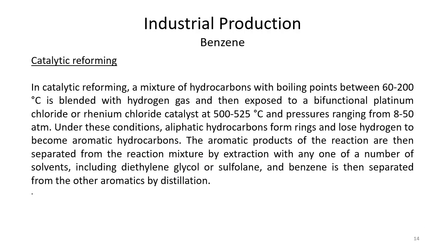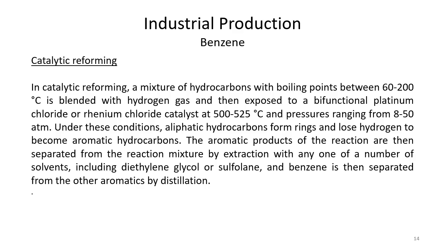One important way to synthesize benzene at industrial level is through catalytic reforming. Reforming, as the name suggests, we start from hydrocarbon compounds, and then we end up in the aromatic hydrocarbon. So we have mentioned here the conditions for the catalytic reforming. As the name suggests, we have the catalyst, a certain range of catalysts, and also a mixture of hydrocarbons can be used for this purpose, with a boiling point range between 60 to 200 degrees Celsius.